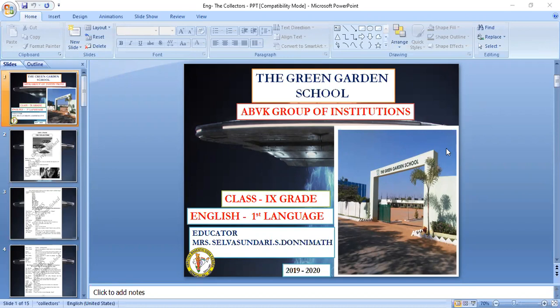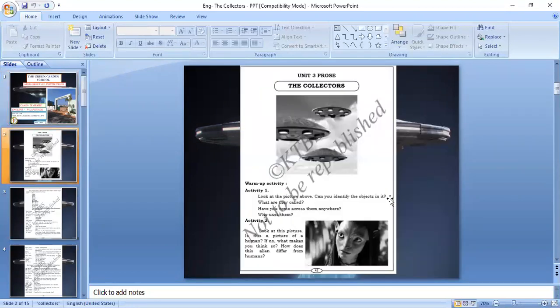9th standard, third lesson, The Collectors. The Collectors is a one-act play about the encounter of a group of teachers and children on an adventure walk in a lonely countryside with two aliens.